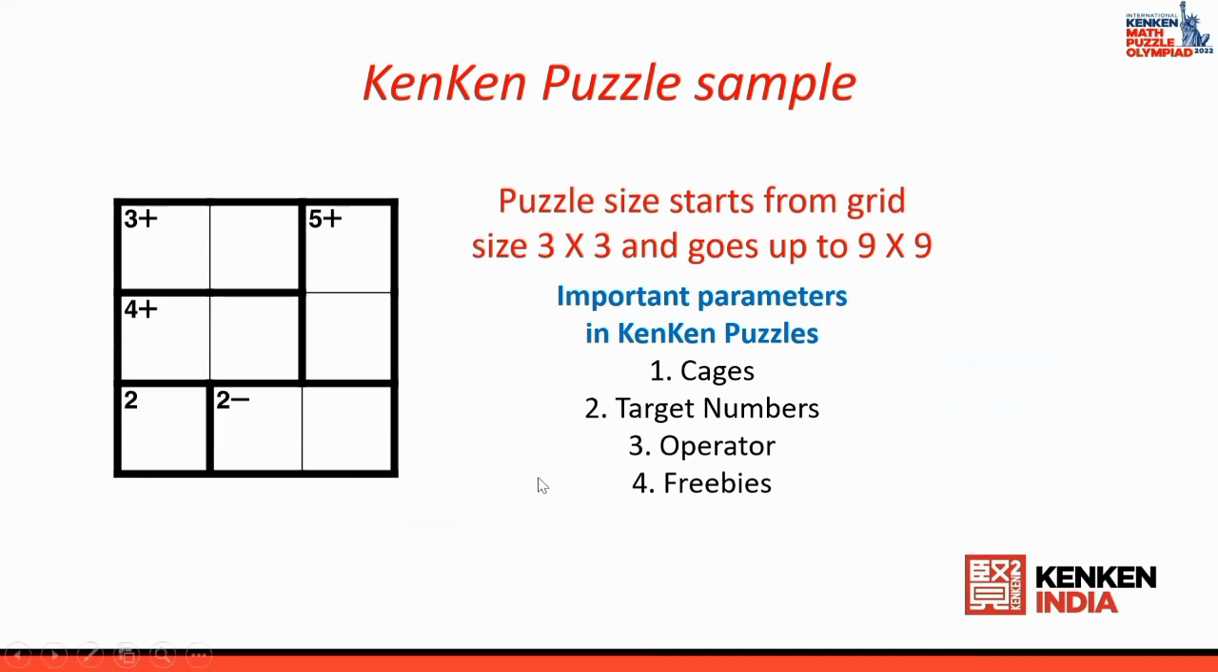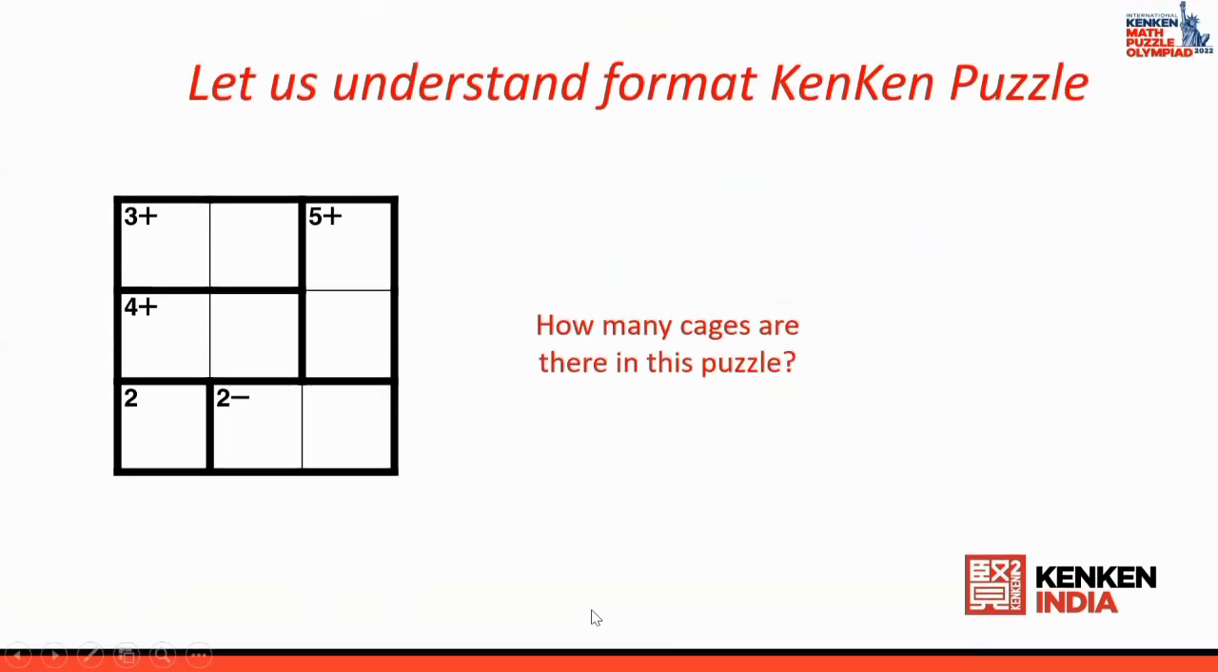The second one is target numbers. In each of the dark boxes, in the left hand side corner, you will see a number with a mathematical operation. These are called target numbers. The third one is operators. By the side of the numbers, you have an arithmetic symbol. These are called operators. You will also find one particular number which doesn't have any mathematical operation. These are freebies. So these are the basic 4 parameters that you will find in any KenKen puzzle.